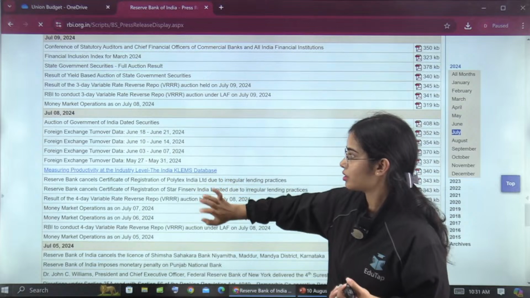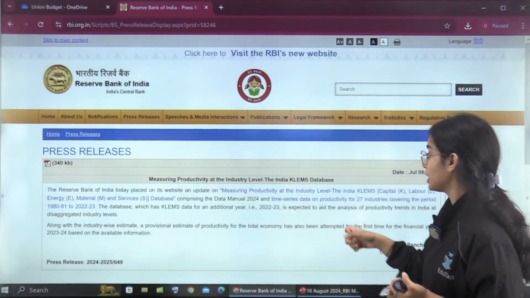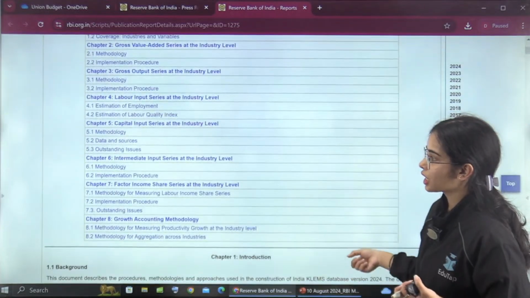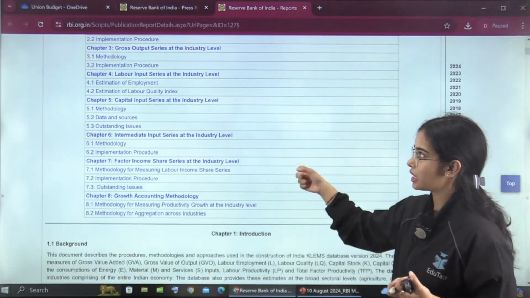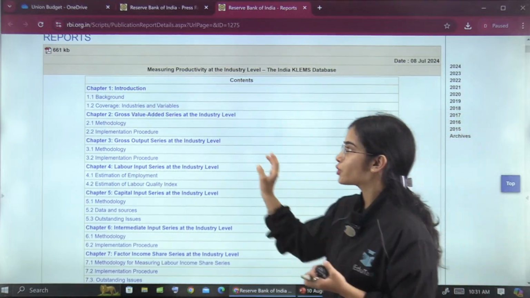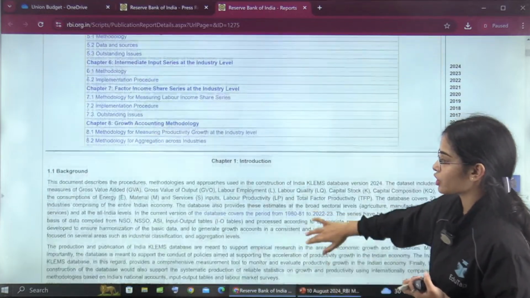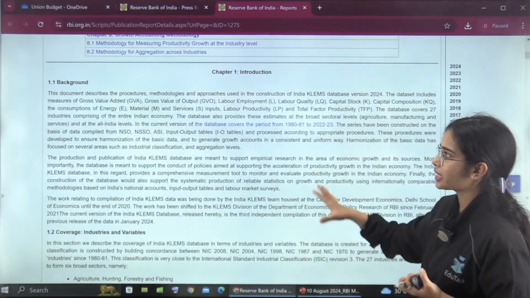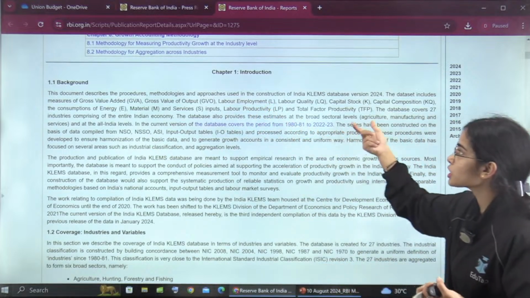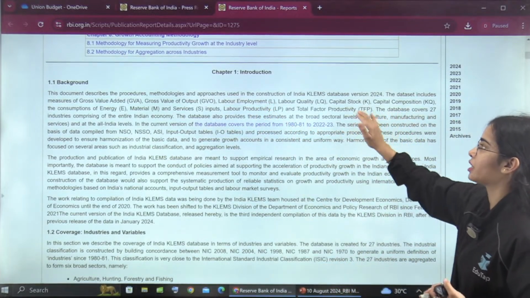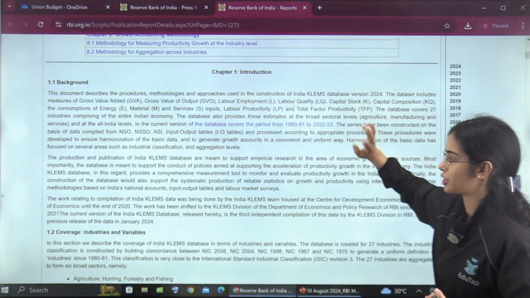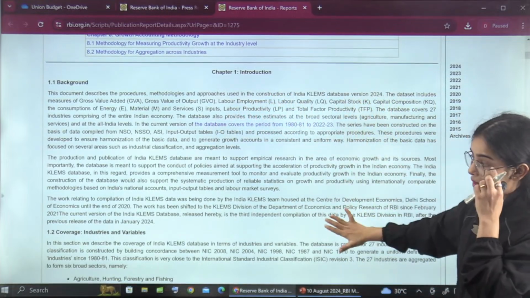So here is the measuring productivity at the industry level. If you go to this measuring productivity page, you will see the whole document, the report that is given to you, and you can read the background and the coverage of the industries. In the background, you can read that the document describes the procedures, methodologies and approaches used in the construction of the India KLEMS database. The database includes GVA, GVO and such. So this part you can read for the background.